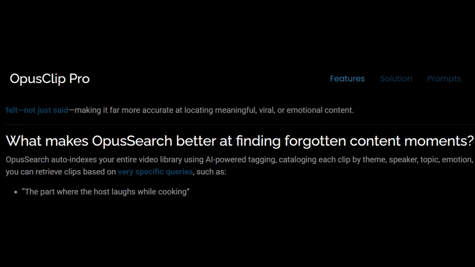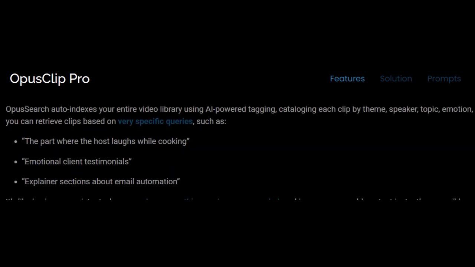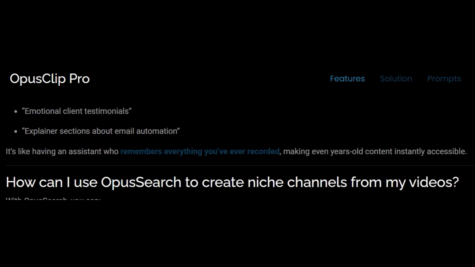This means you can retrieve clips based on very specific queries, such as retrieve the part where the host laughs while cooking, or emotional client testimonials, or explainer sections about email automation. You see, it's like having an assistant who remembers everything you've ever recorded, making even years-old content instantly accessible.